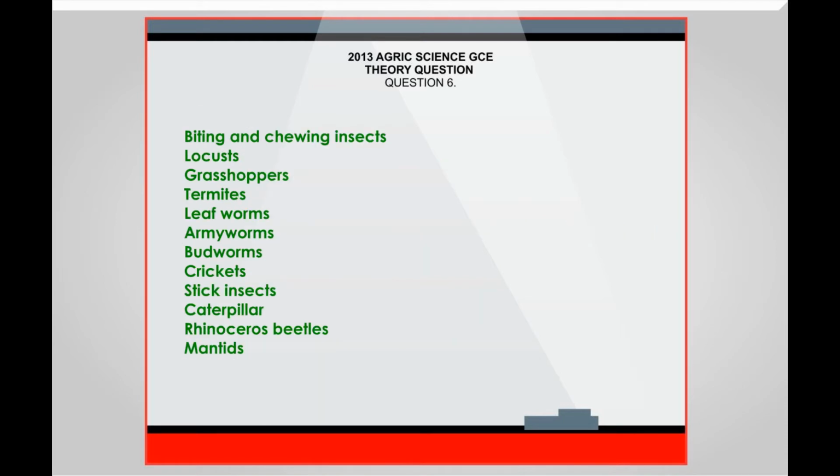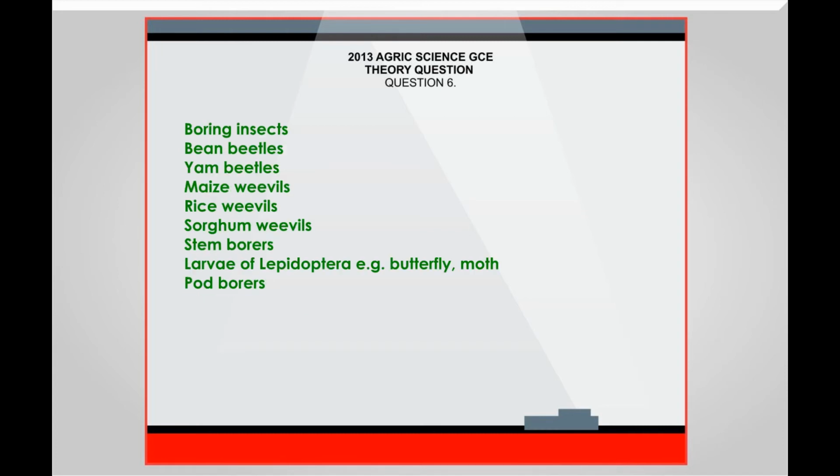Biting and chewing insects: locusts, grasshoppers, termites, leafworms, armyworms, birdworms, crickets, stick insects, caterpillars, rhinoceros beetles, mantids. Boring insects: bean beetles, yam beetles, maize weevils, rice weevils, sorghum weevils, stem borers, larvae of Lepidoptera. Its examples are the butterfly and moth, pod borers.